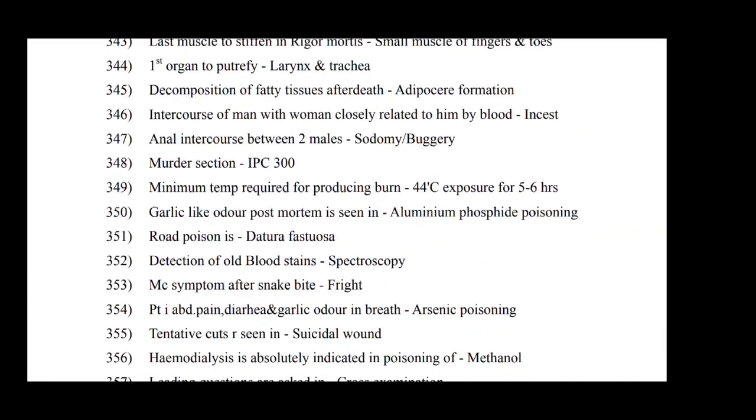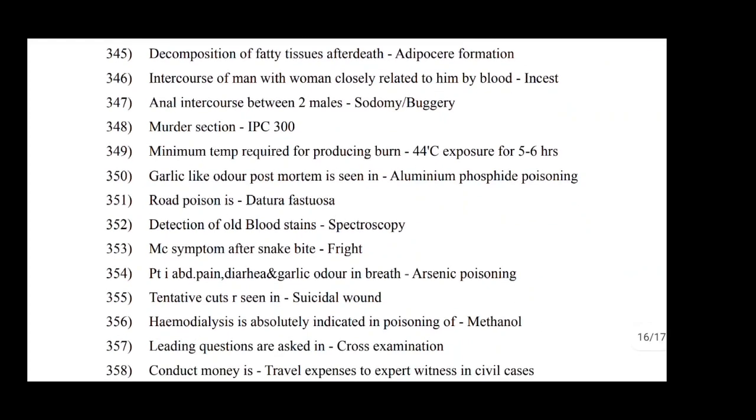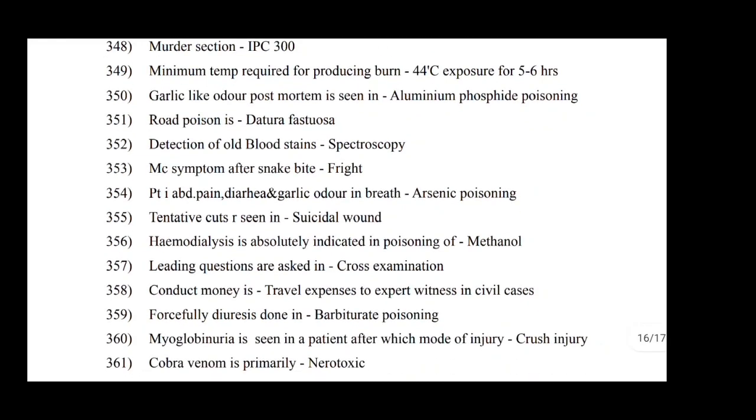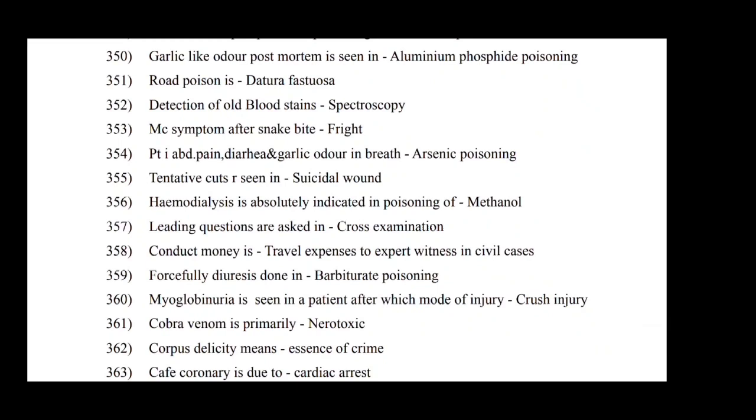Intercourse of a man with a woman closely related to him by blood is incest. Anal intercourse between two males: sodomy. Murder: section IPC 300. Temperature required for producing burn: 45 degrees, exposure for 5 to 6 hours. Garlic-like odor postmortem is seen in aluminium phosphide poisoning. Road poison is Datura fastuosa.